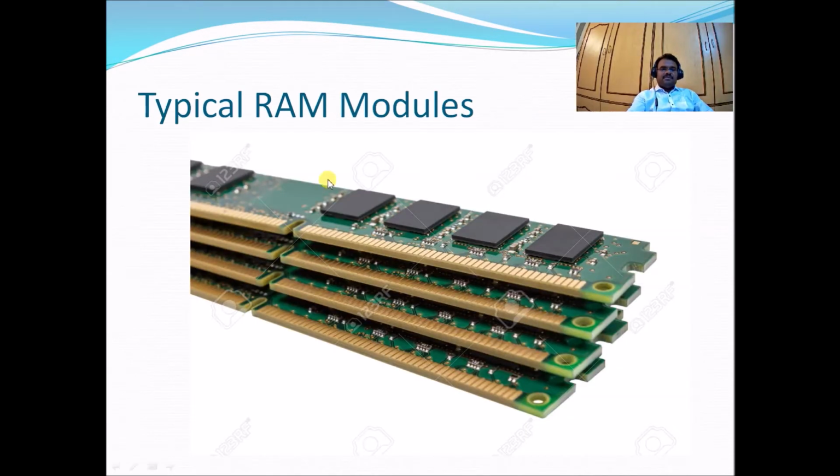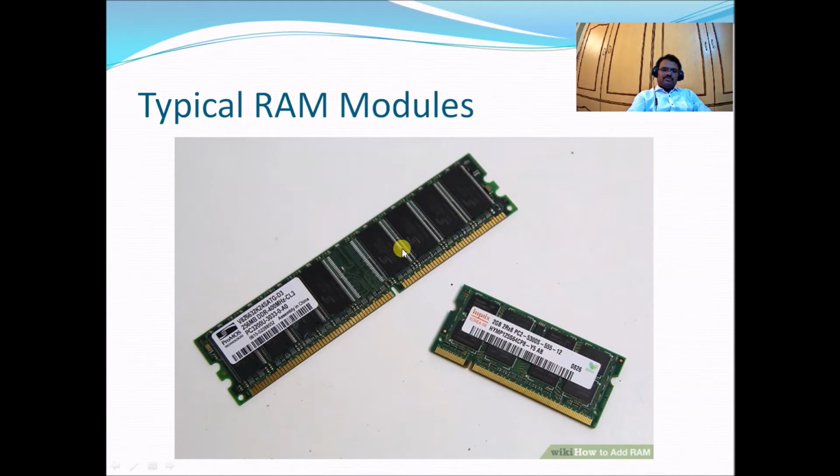So these are the typical RAM modules. There are four modules here, on the RAM stick, also called RAM sticks. These are called typical RAM modules. Here also we can see a typical RAM module. You can see here also a typical RAM module.